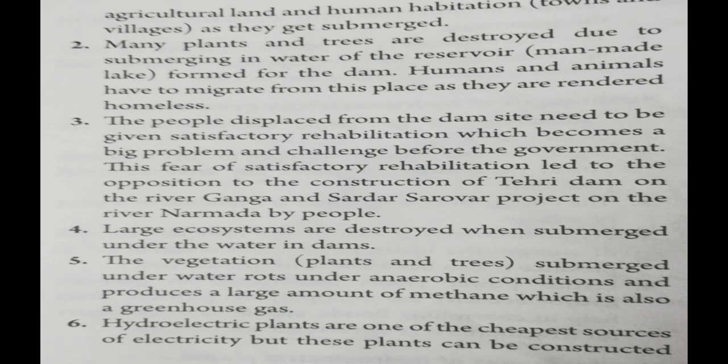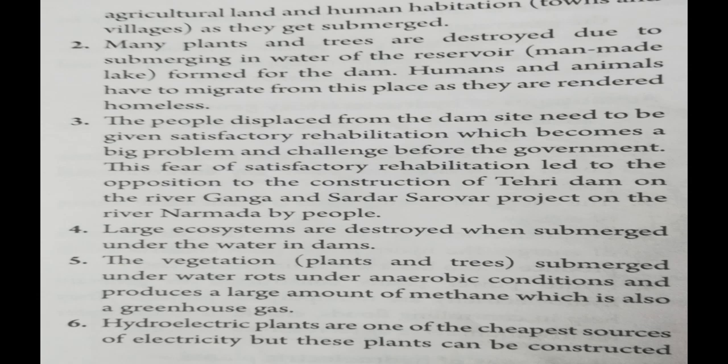Second disadvantage: many plants and trees will get destroyed due to submerging in water in the reservoirs, as well as human and animal life have to migrate from one place to another, so they are rendered homeless. Next, the people displaced from the dam sites need to be given satisfactory rehabilitation, which becomes the biggest problem and challenge for the government.